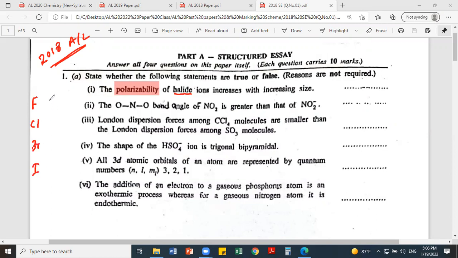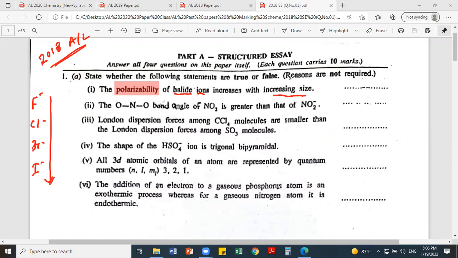So actually down the group, what happened? The size increases, right? Atomic radius, atomic size increase. And what happened to the polarizability of these ions, that means fluoride, chloride, bromide, iodide, halide ions? It increases with the increase of size, that means down the group polarizability increases. They are asking whether it's true or false, but reasons are not required.